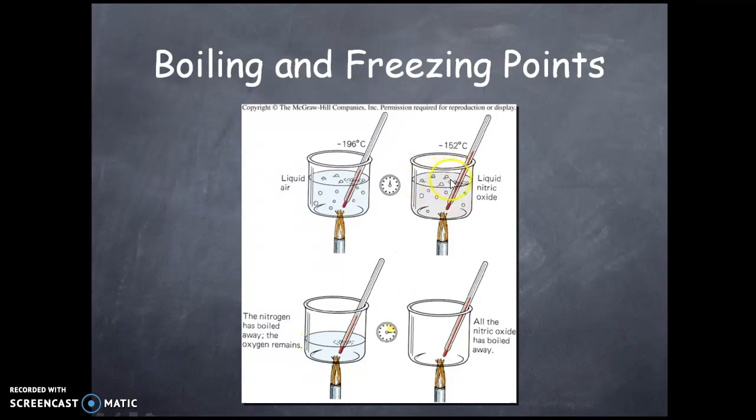But if you see this one right here, it's all liquid nitric oxide, which has the same boiling point throughout. So if you heat it up to that degree Celsius, it completely boiled away. And I'm sorry, I think I said it's negative 196. It's 196 degrees Celsius.